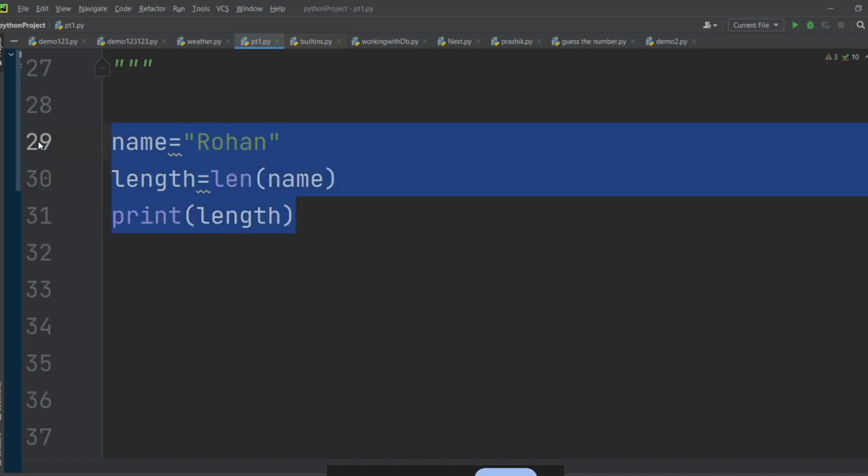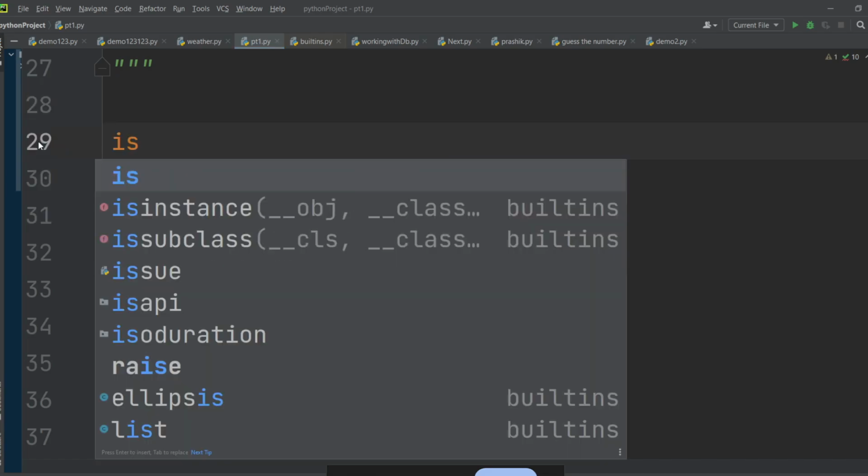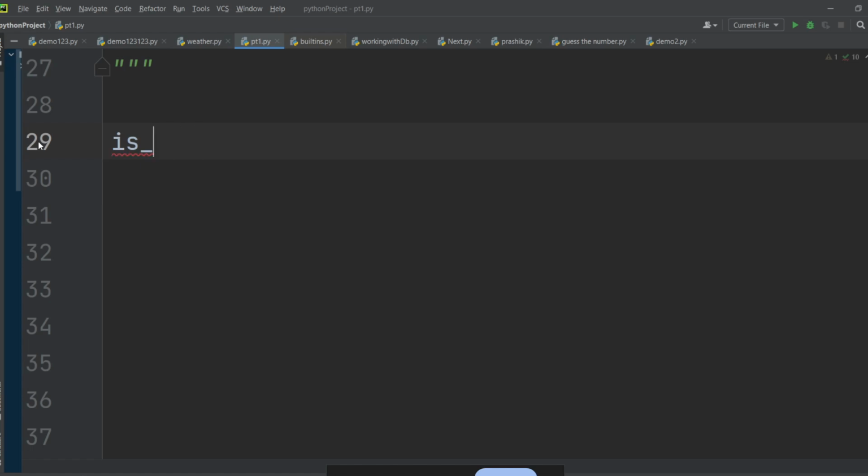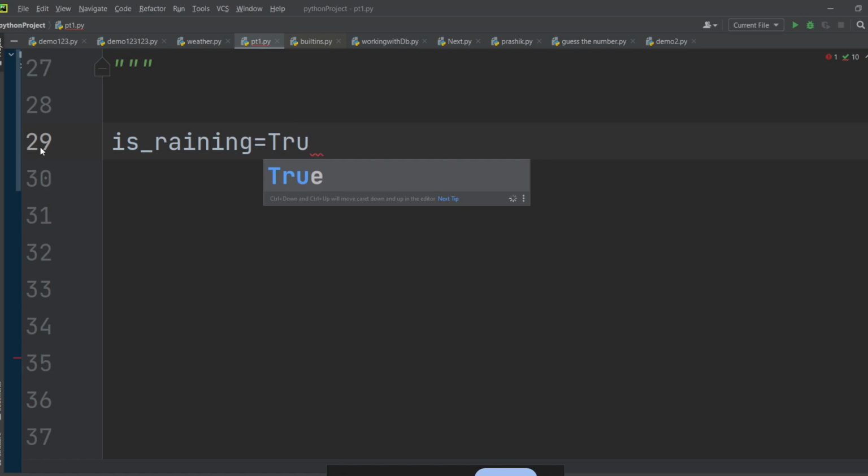Create a variable is running and assign a boolean value. So I will write True, and here you have to write True with a capital T, not small. So you have assigned this True value to this variable. So this is a boolean type. There is one more type which is called boolean, and it only holds the true and false values. So this is question number 9.